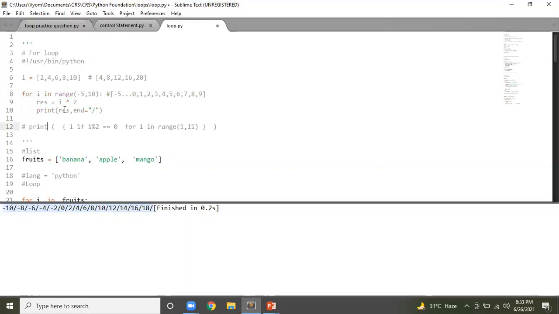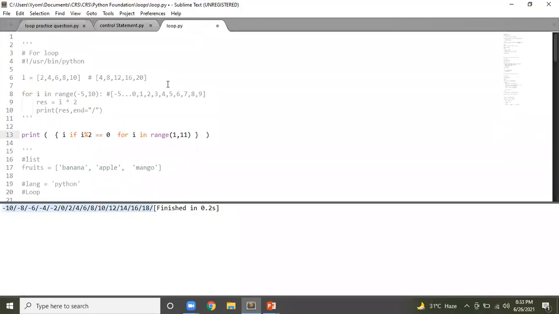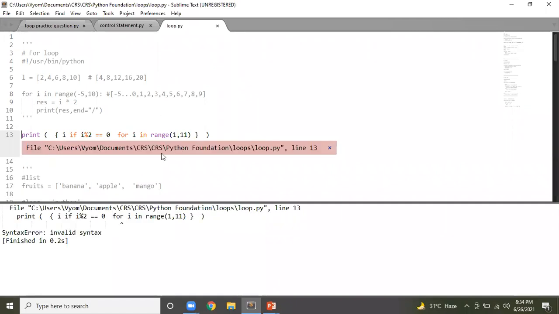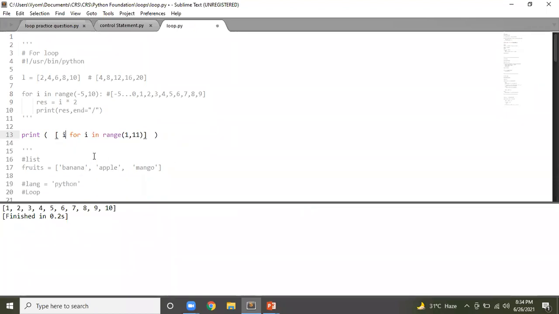Then there is another way of writing clean, simple code in Python in just a single line. Okay, what is this? It says syntax invalid. Why is it invalid? Let me try it this way. Okay, for I in range, for I if. Let me remove this. So you see what happened here.